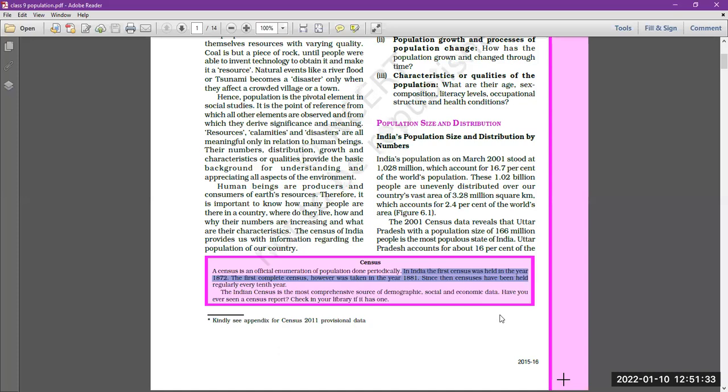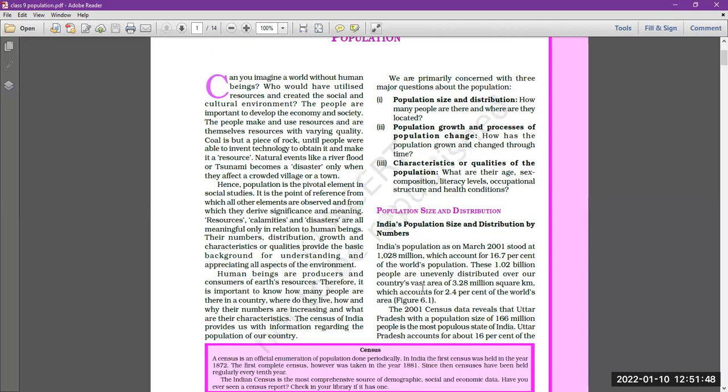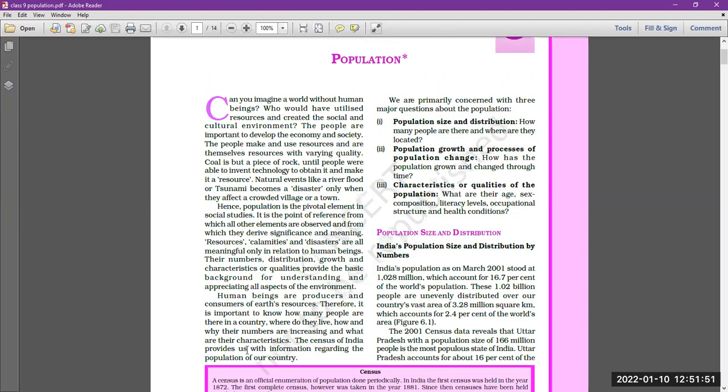So ये difference है कि 1872 में only and only the data collection was done in the Bengal Presidency, but in 1881 it was done regarding the whole of India. So as we all know, population is one of the major important aspects which decides the country's economic growth as well as other components.